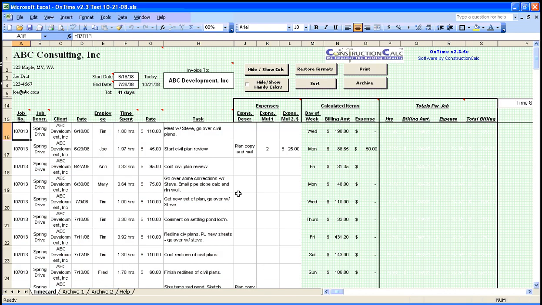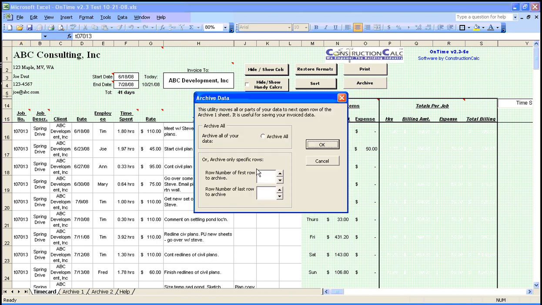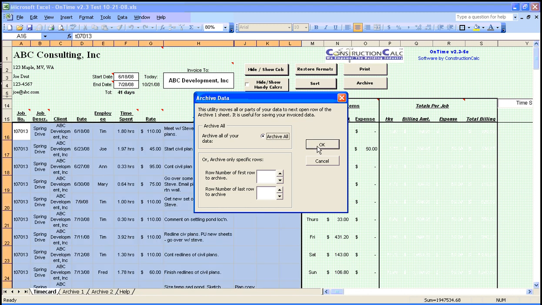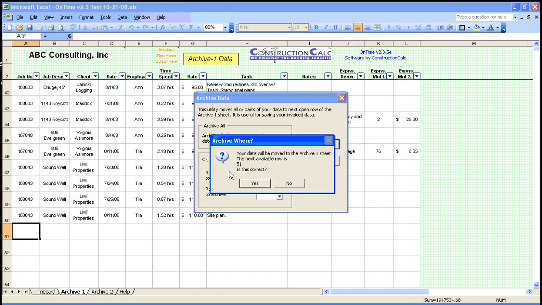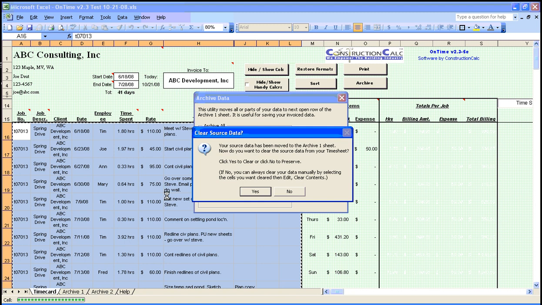We could repeat this procedure for each client or job. Once we've printed everything, let's archive our data. Click on the Archive button. Since we've printed everything, let's choose Archive All. Okay. The program now looks for the last blank row on the Archive 1 sheet and then prompts whether this is where you want your data. That is correct, so we say yes, and the data has now been pasted there.